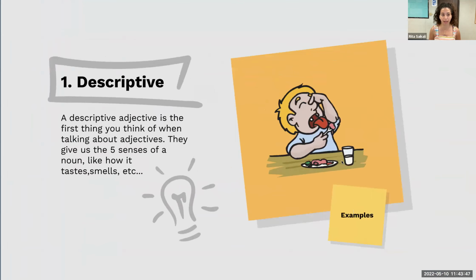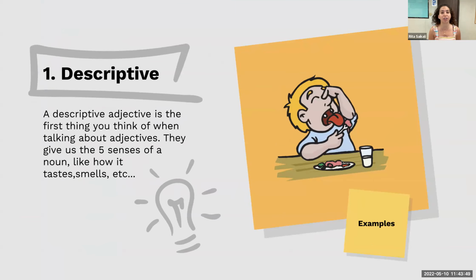All right, okay. So the first type of adjective we are going to look at is a descriptive adjective. Now, a descriptive adjective is when we describe something.